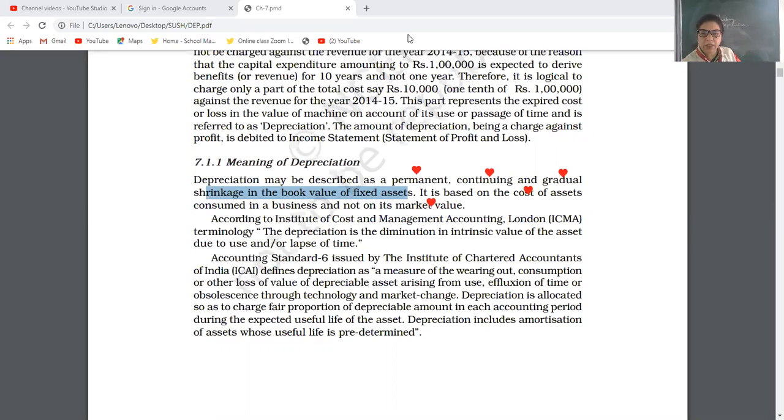It is based on the cost of asset consumed, not on market value. So now, next, I am going to tell you about other things.